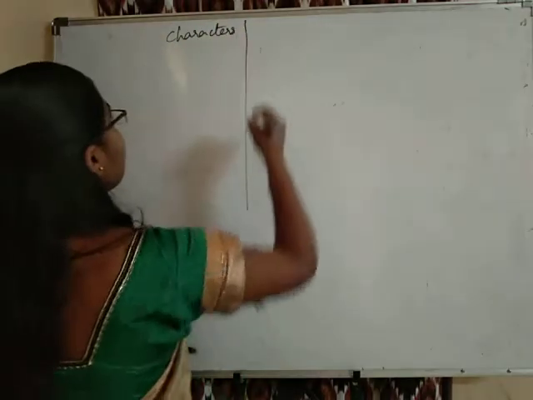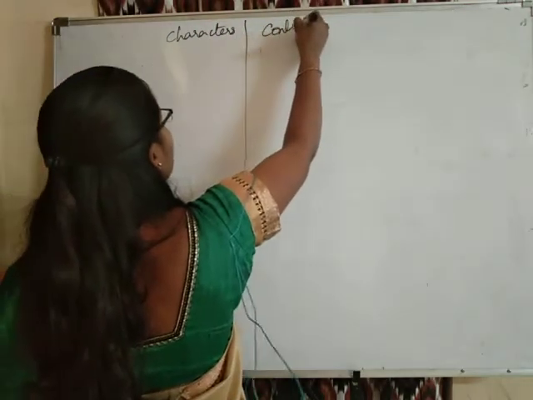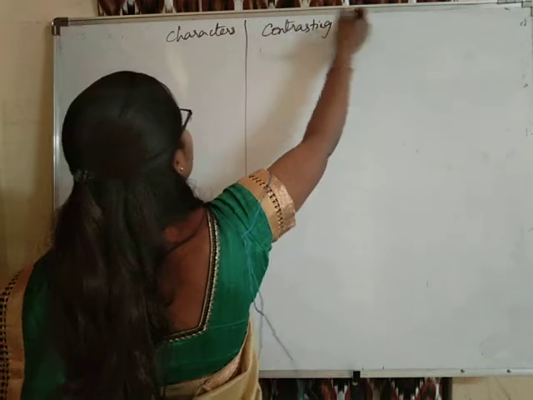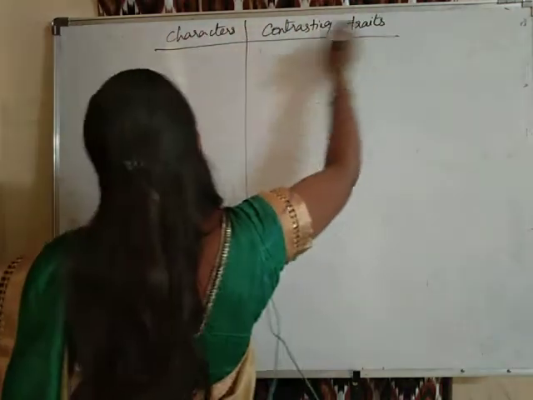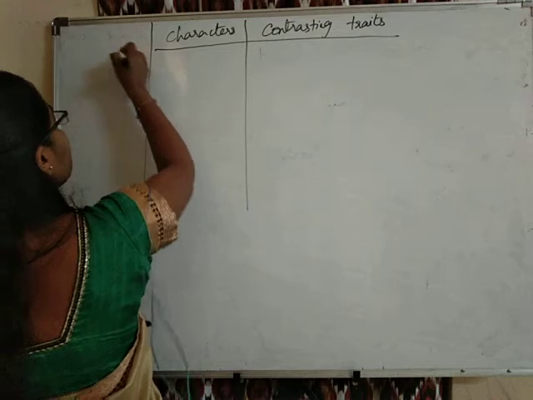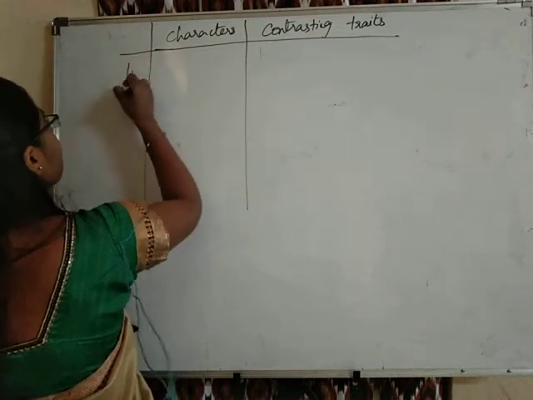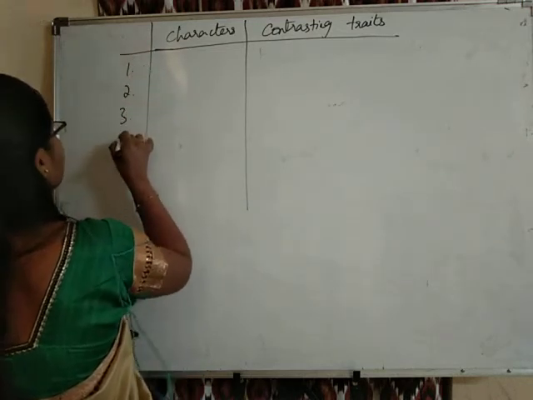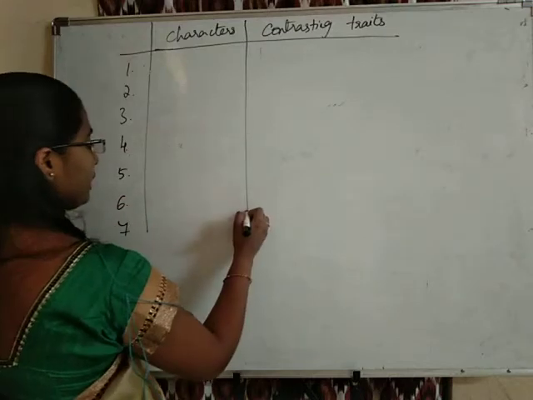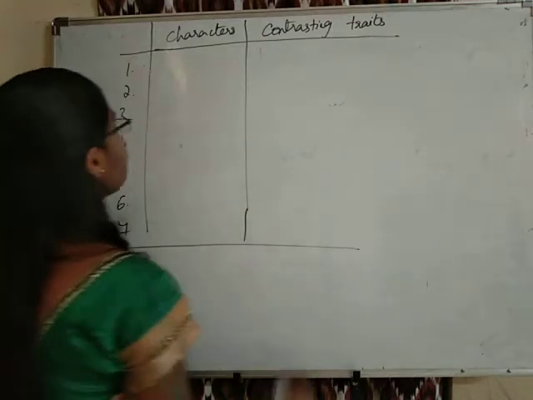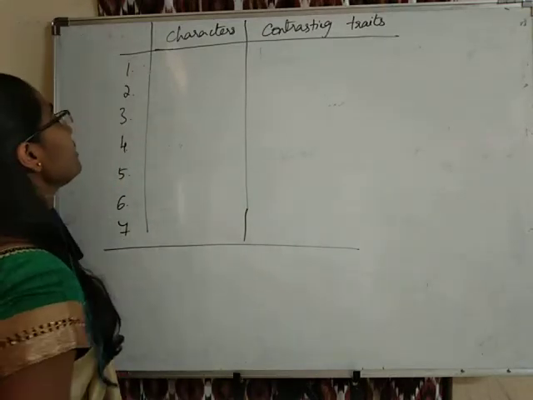Characters and contrasting traits. Contrasting traits, as I have told you, appear in 2 different forms. So how many characters has he taken into consideration? He has taken 7 characters into consideration: 1, 2, 3, 4, 5, 6 and 7. So those 7 characters are